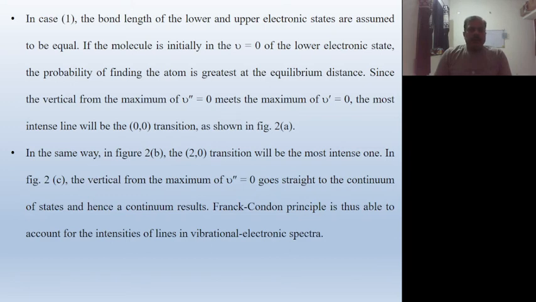Since the transition is vertical, the maximum of nu double prime equal to 0, the ground state, meets the maximum of nu prime equal to 0, the excited state. The most intense line will be the 0-0 transition as shown in figure 2a.